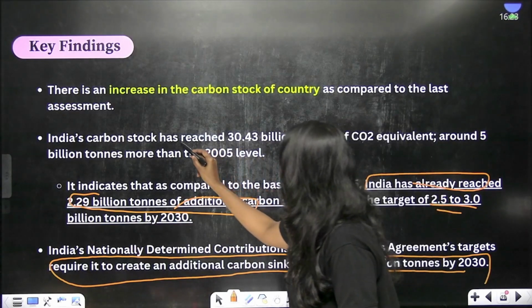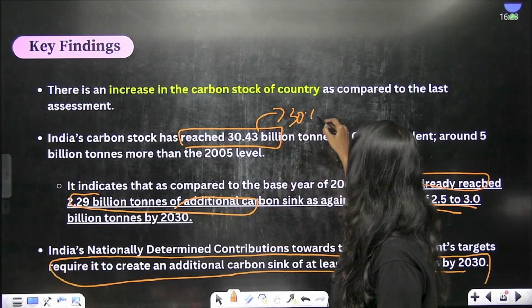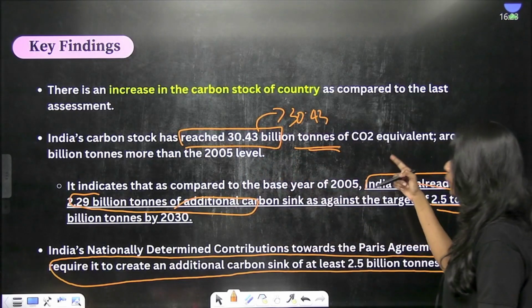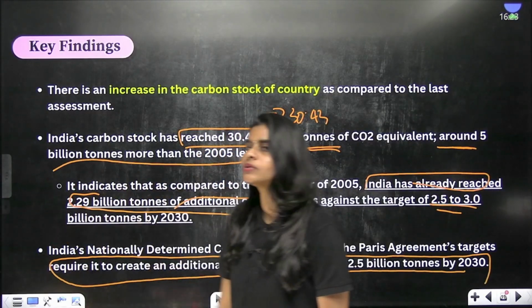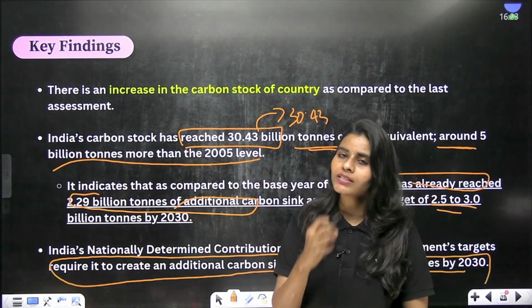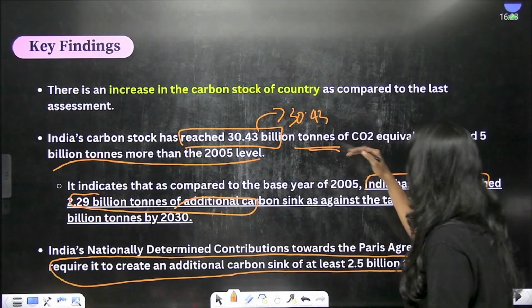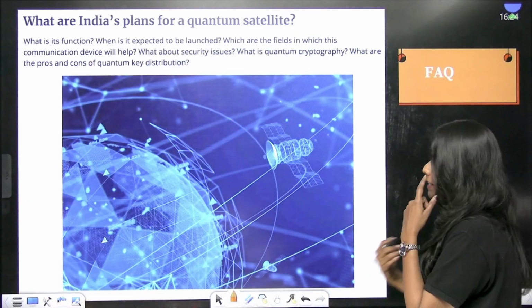So this was India's carbon stock, that is 30.43 billion tons, which is around 5 billion tons more than 2005. That is the base level that we follow for this carbon sequestration. So we should also know that the increase in carbon stock of the country compared to the last level is also done.